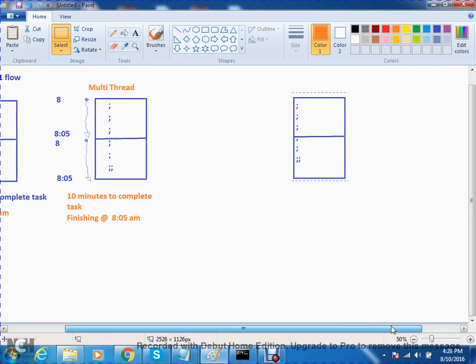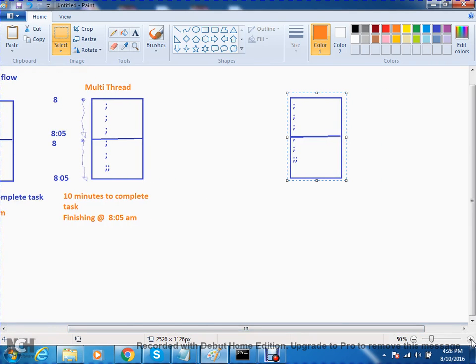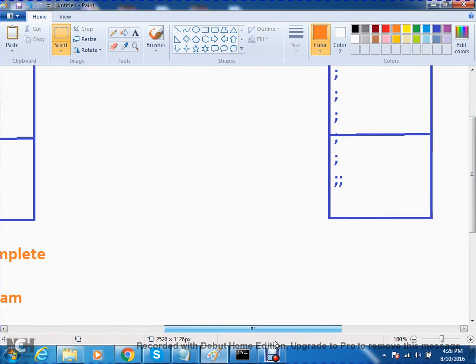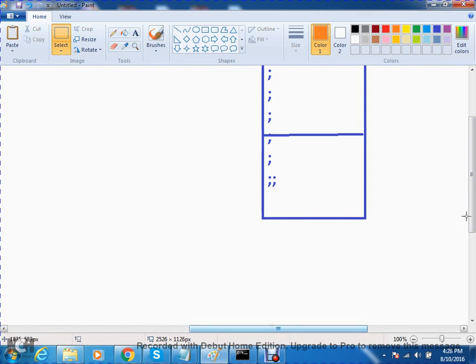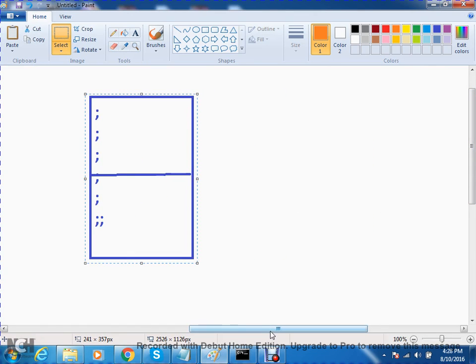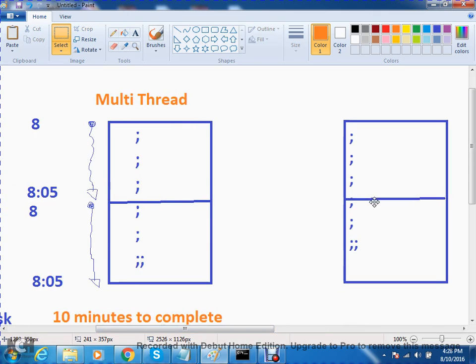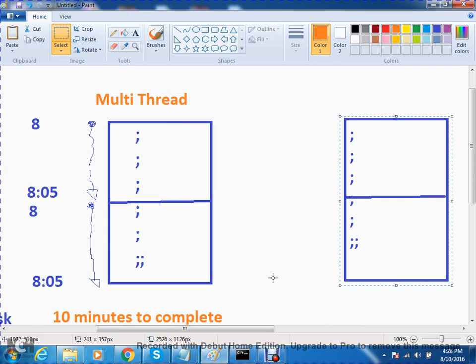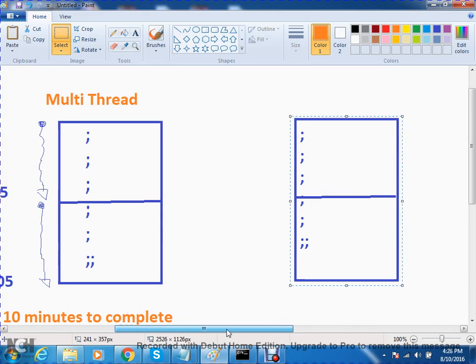This diagram only I will use. Observe this part carefully.